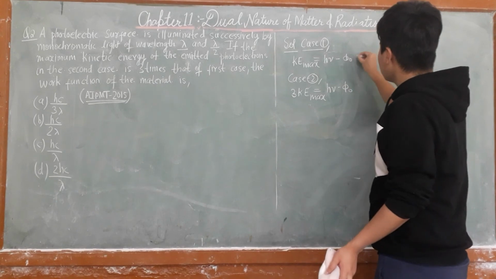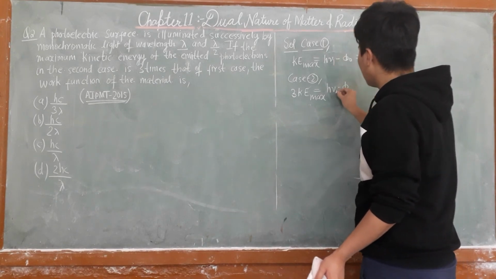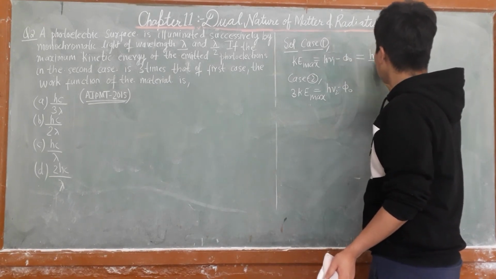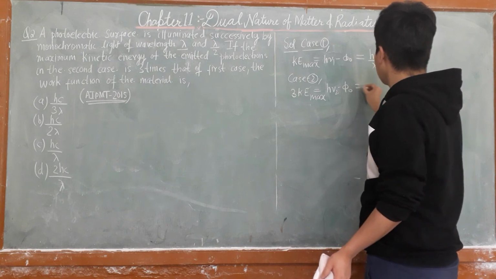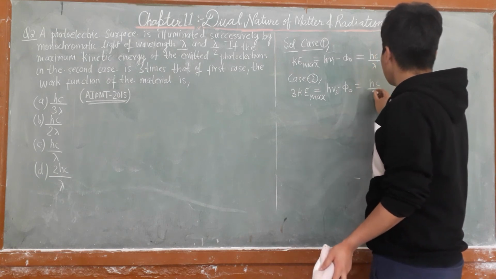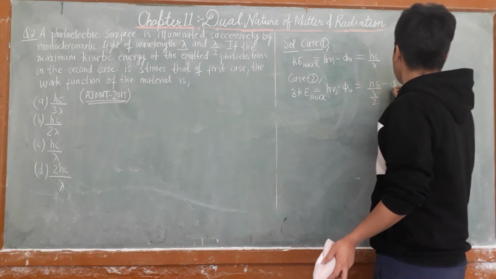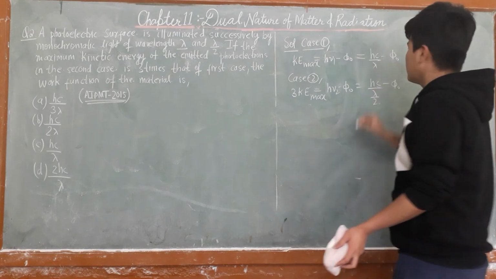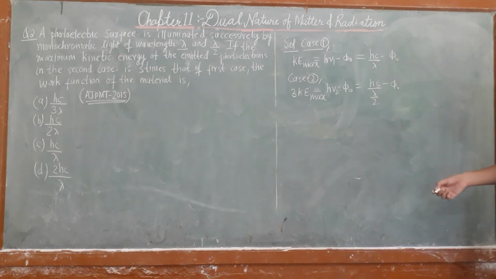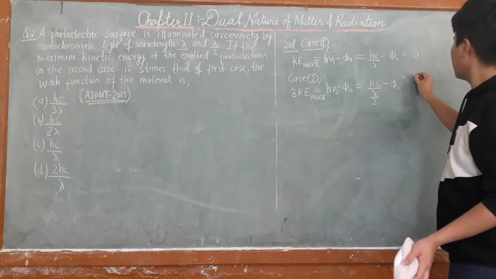In this case it is hc by lambda, and in the other case it is hc by lambda by 2, minus phi naught. Use it, find out by substitution. You can find out equation number 1 and equation number 2.